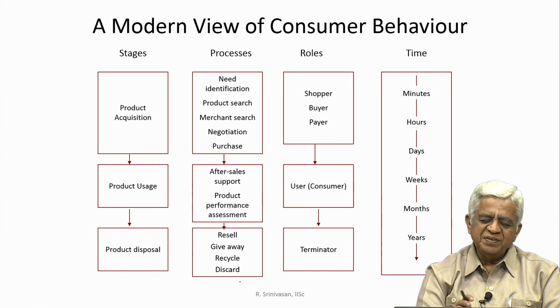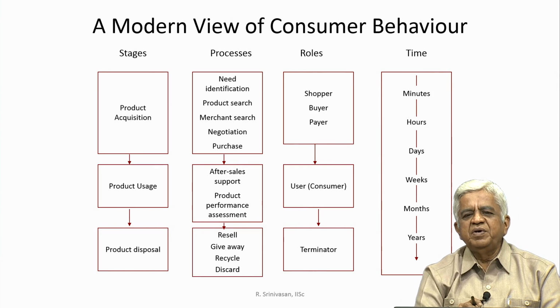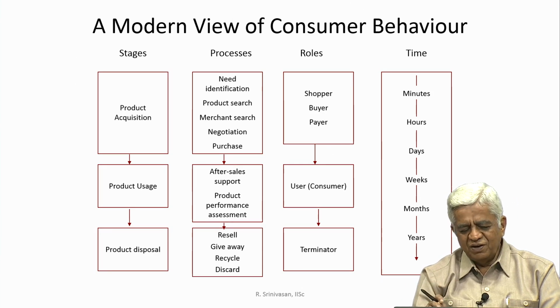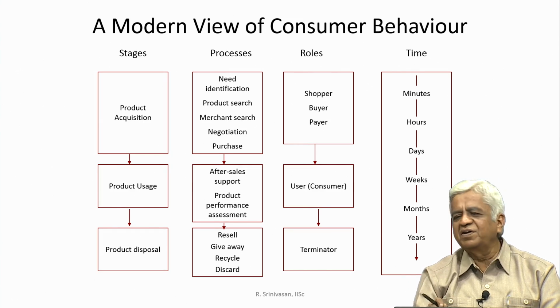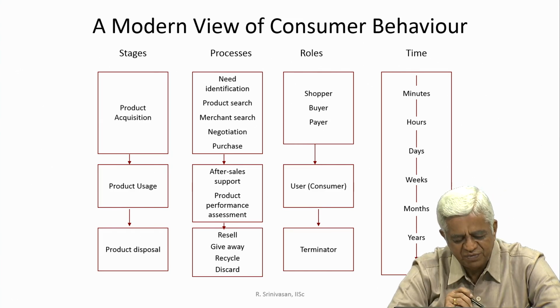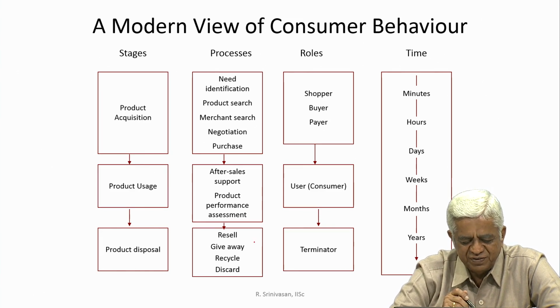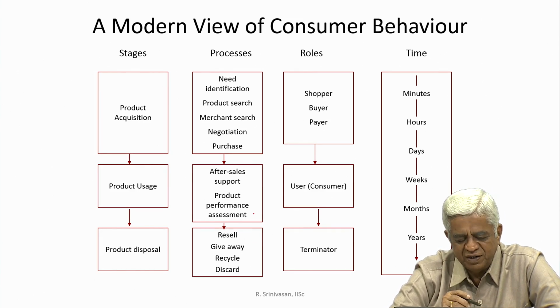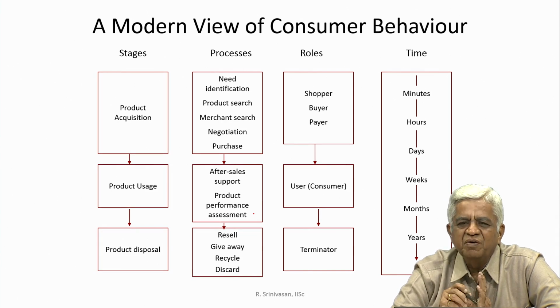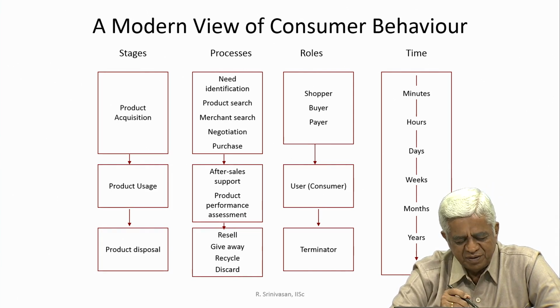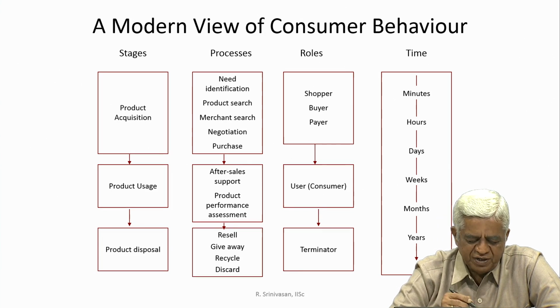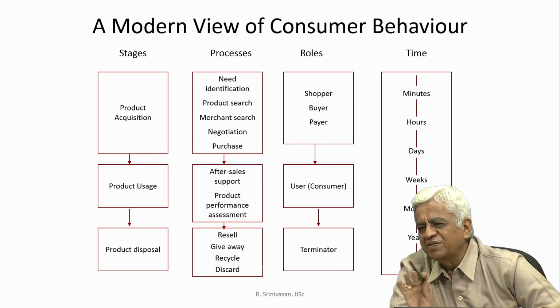He may like to resell the product, he may like to give it away, or he may like to recycle, or he may like to discard the product. All these different stages will come into place. These are called processes. You may resell the product, sometimes you may give away the product, sometimes you may recycle the product, sometimes you may discard the product.